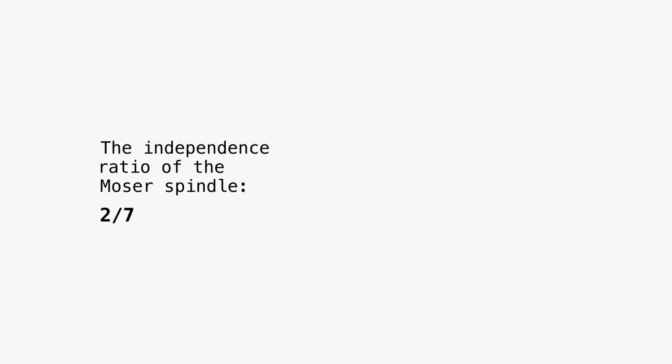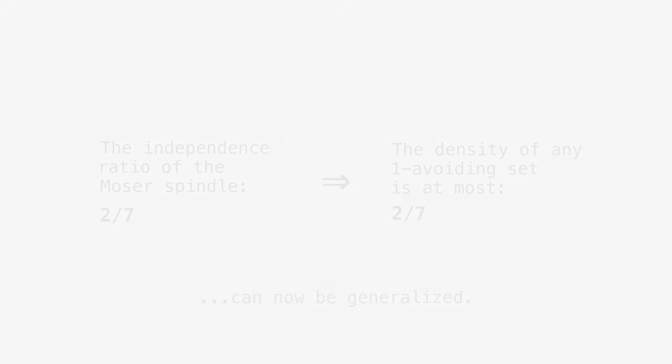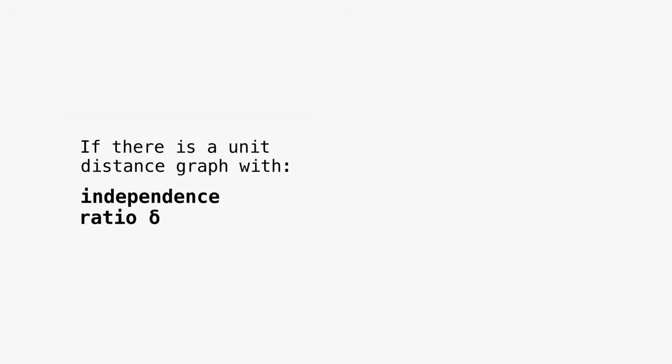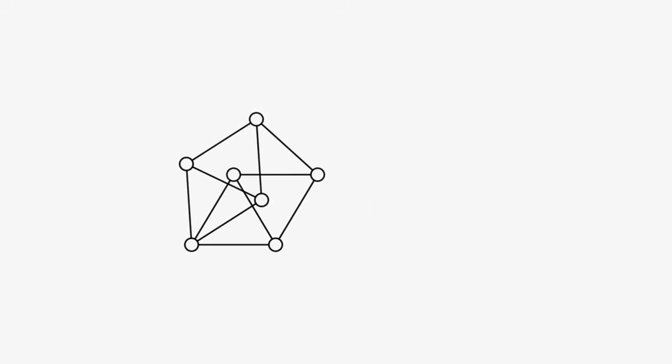Armed with the definitions of the unit distance graph and the independence ratio, we can generalize the Moser spindle argument. For any unit distance graph in the plane, its independence ratio is an upper bound on the density of any one-avoiding set. Our goal is now to find a unit distance graph with a low independence ratio.